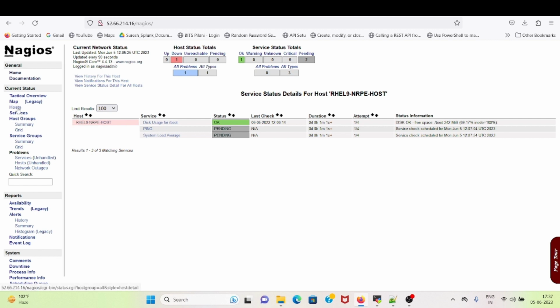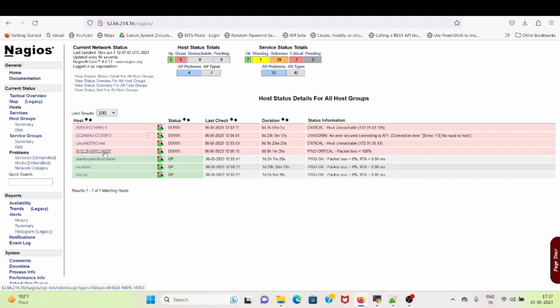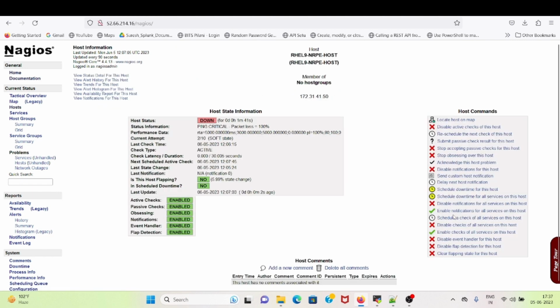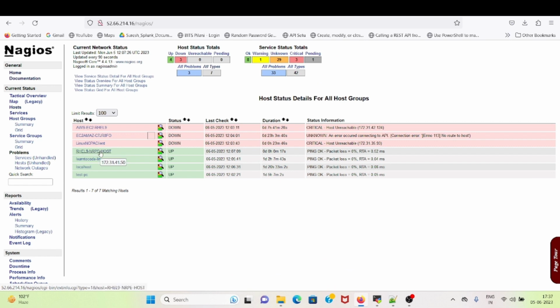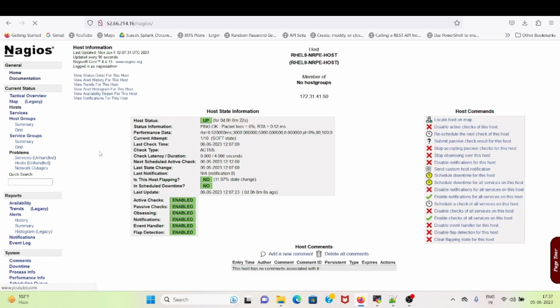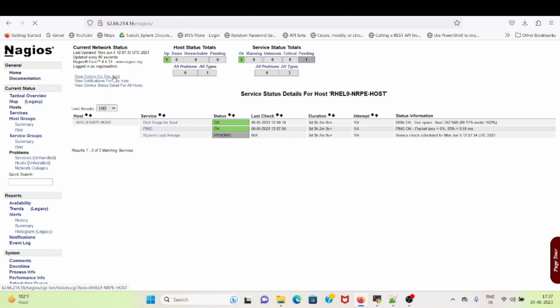So let me go to host. Next scheduled active check is 12:07. So as you can see, the RHEL 9 NRPE host has gone up and ping is also okay.